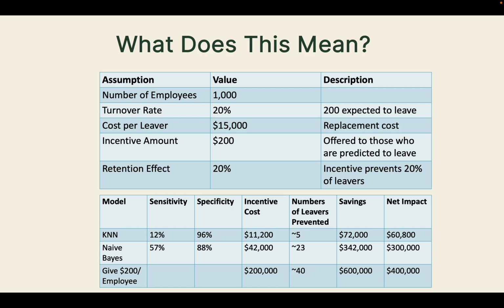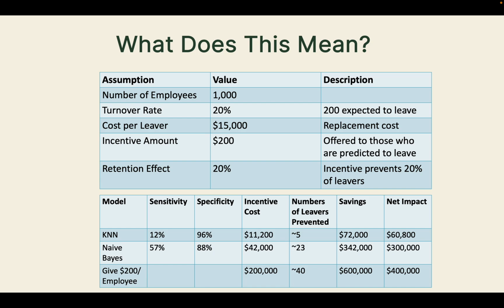Using these numbers, we can estimate how each model performs financially. The KNN, which identified few high-risk employees, has a modest impact. It prevents about 5 leavers for a net savings of about $60,000, while the naive Bayes does a much better job. It targets about 210 employees, and it prevents about 23 leavers, generating about $300,000 in net savings after accounting for the incentives.